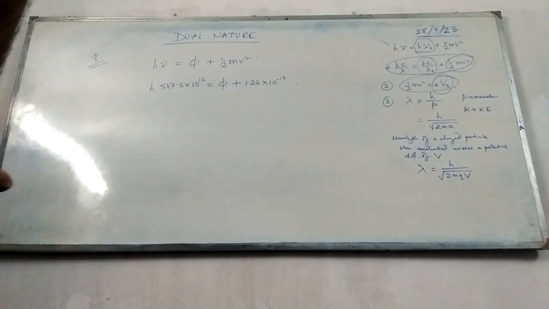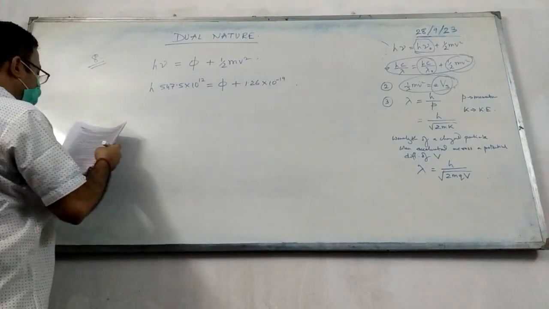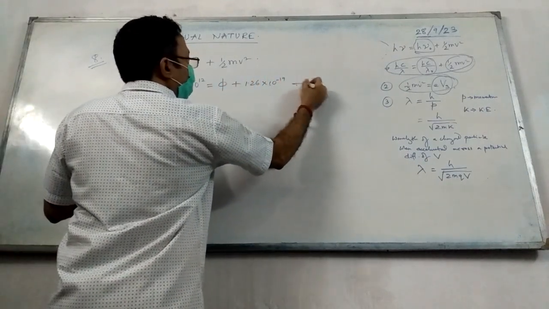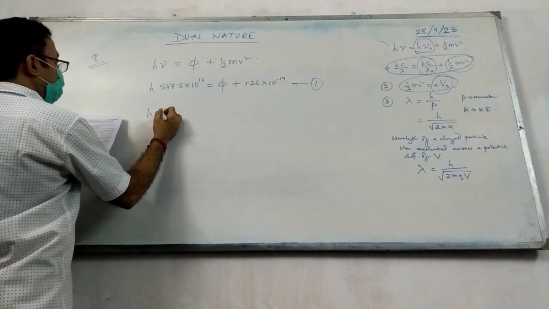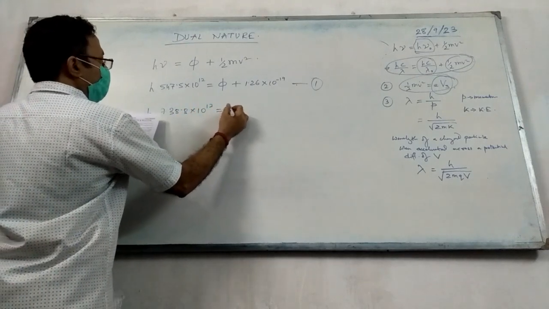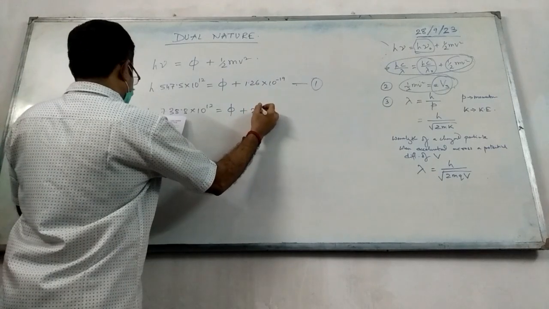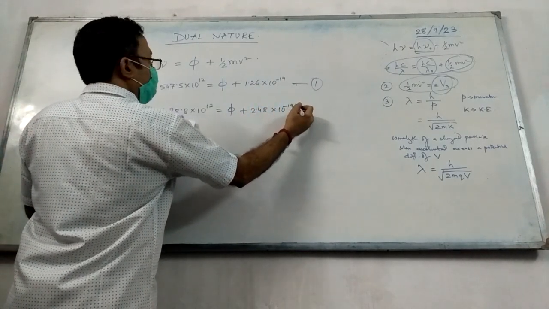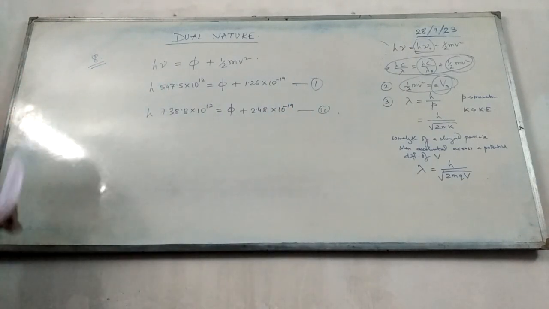Frame the second equation. In the second situation, this is equation 1, and the second equation is h into 738.8 into 10 to the power 12 equal to phi plus 2.48 into 10 to the power minus 19. This is equation 2. So you need to find out h from these two equations.